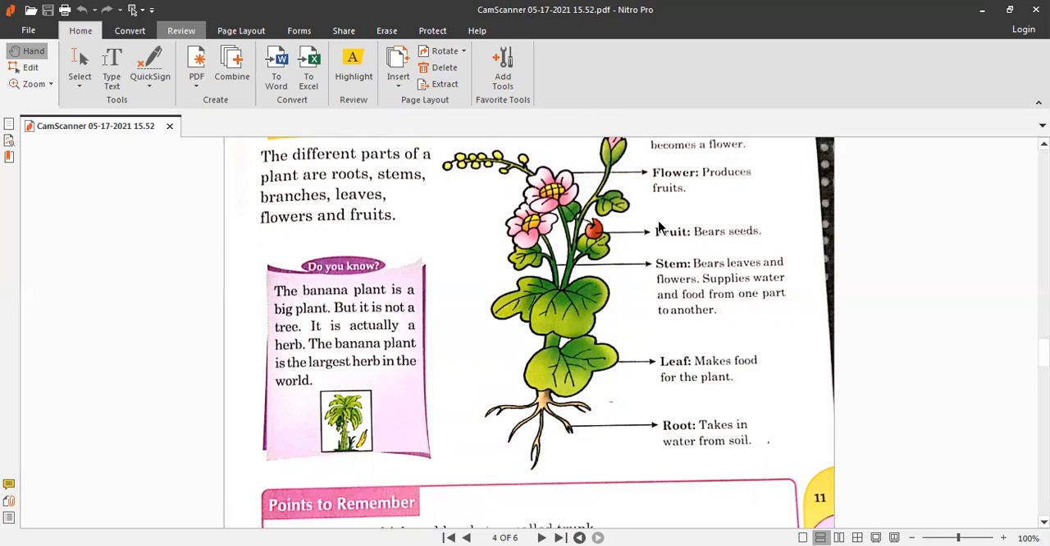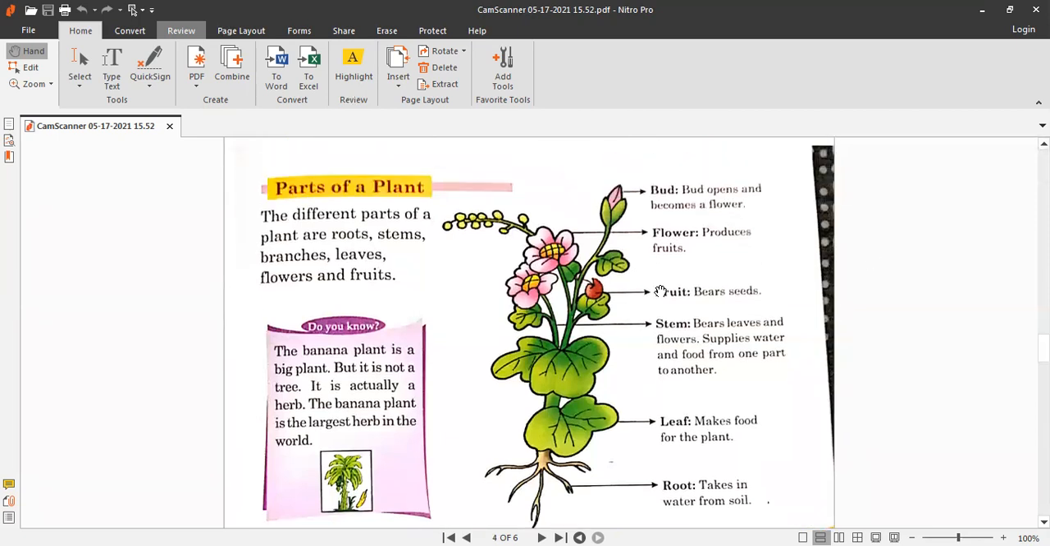Okay, so this is the fruit of the plant. It bears seeds. If you notice, in an apple, in an orange, in a watermelon, we find lots of seeds. Some vegetables also have seeds. Now the flower. These are the flowers, and the flower produces fruit. These petals will shed, and the middle part will turn into a fruit. And when the fruit ripens, we pick it and we eat it.